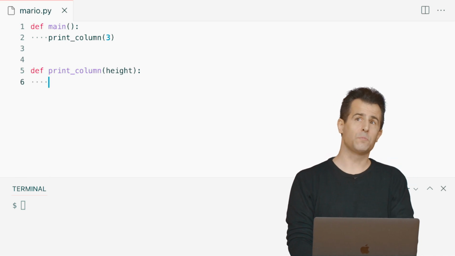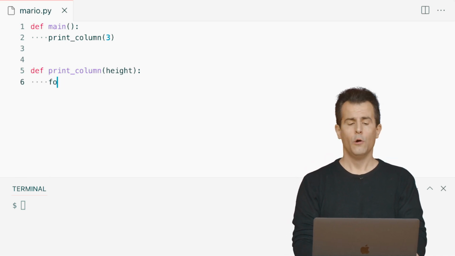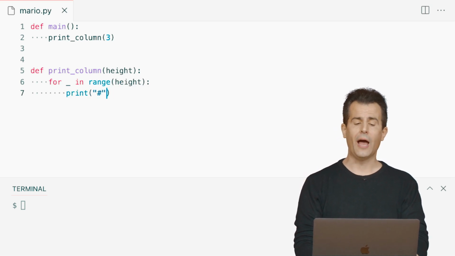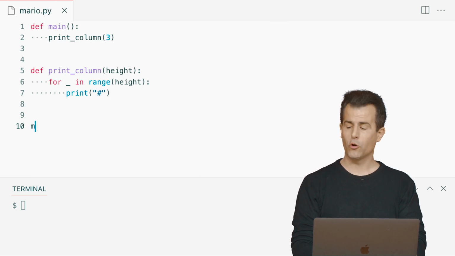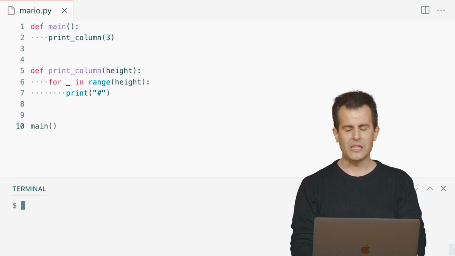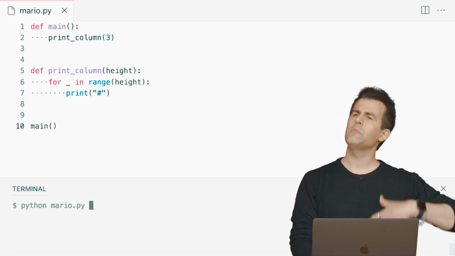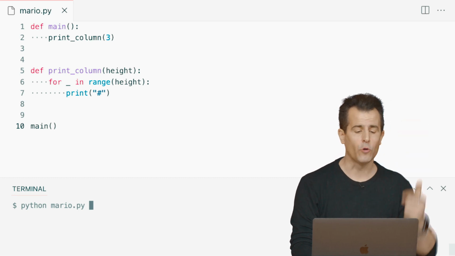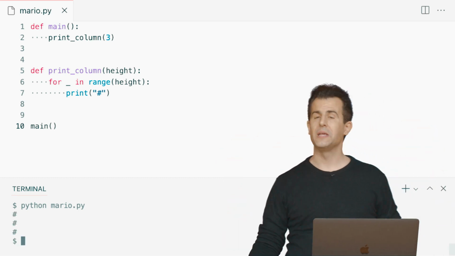And now I think I can just borrow some of that same code from before. For underscore in range of height, go ahead and print out a single hash. And then at the end of this whole program, let's just call main. So I've kind of complicated the code. It doesn't do anything more just yet, but it's setting me up for solving what I think are going to be more sophisticated problems. If I run python of mario.py, we're back where we began.